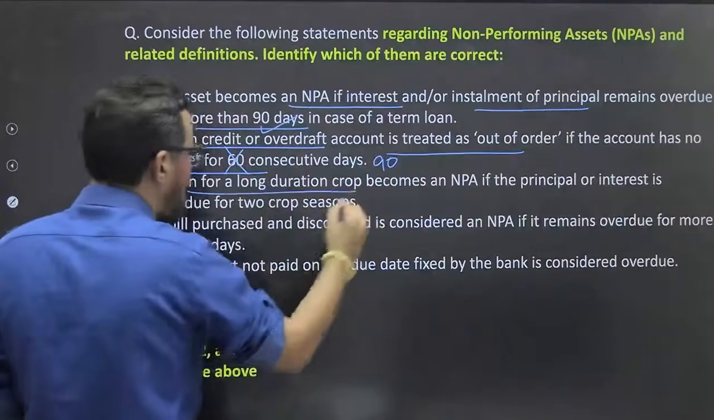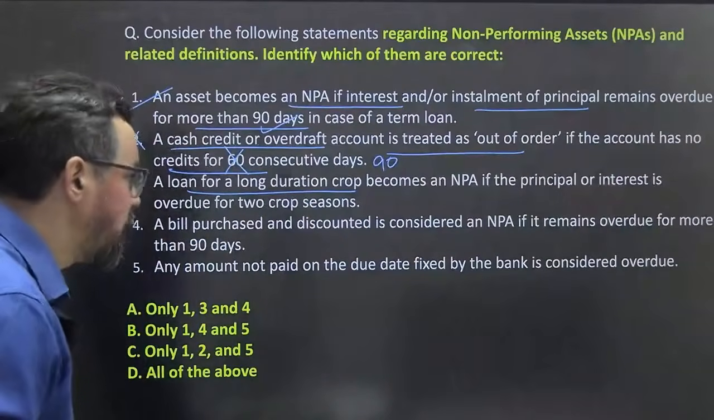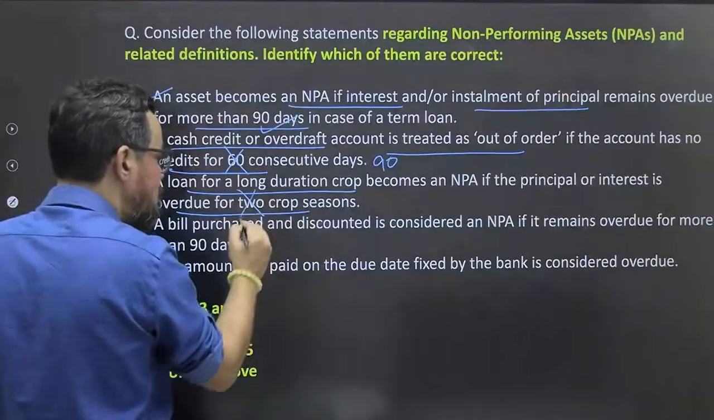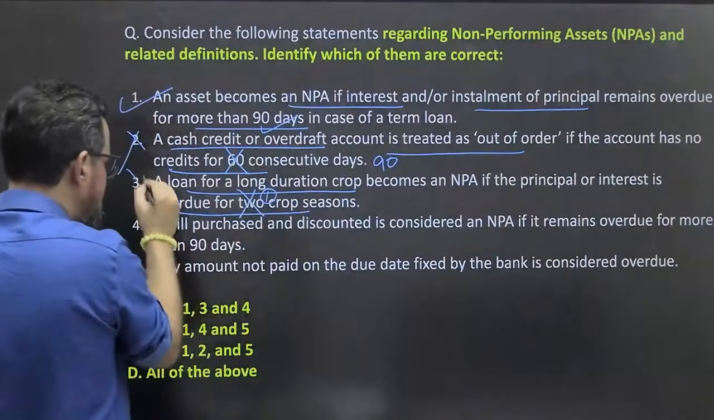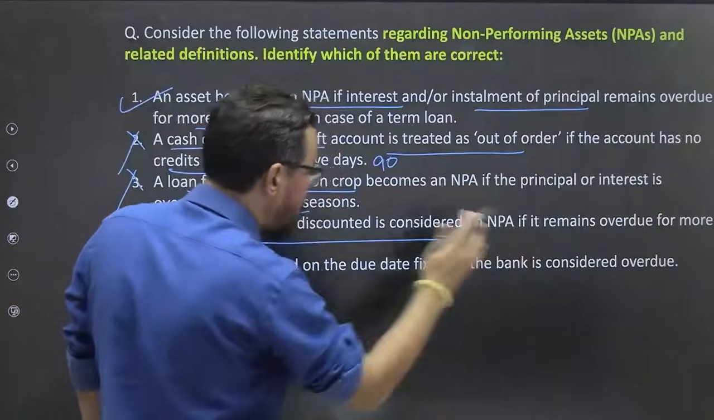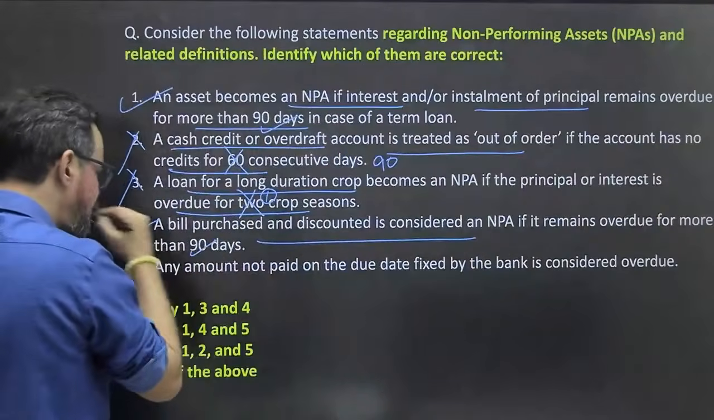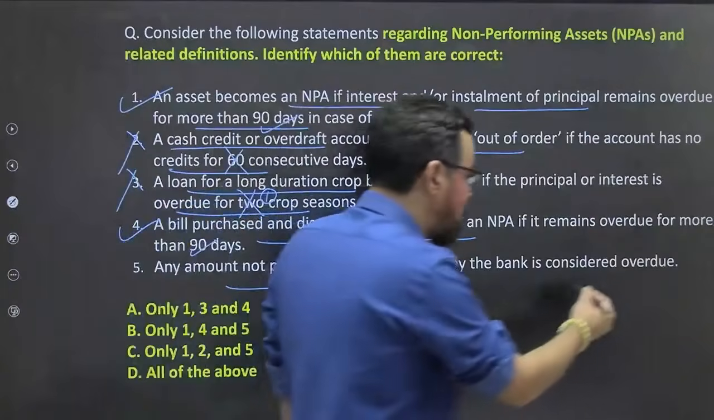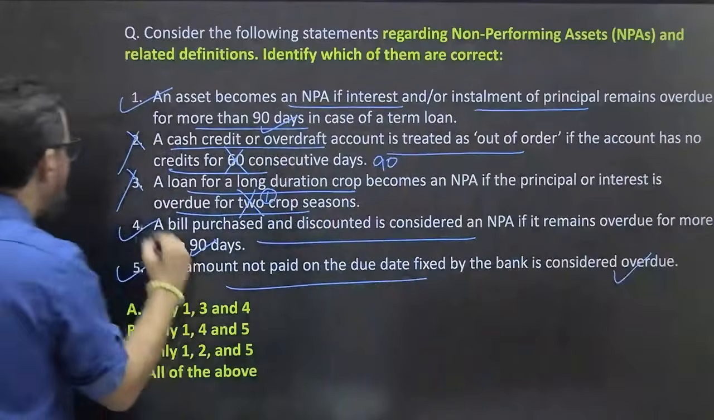A loan for long duration crop becomes NPA if the principal or interest are overdue for 2 crop seasons. No, it should be 1 crop season. This is also wrong. A bill purchased and discounted is considered NPA if it remains overdue for 90 days. True. Any amount not paid on the due date fixed by the bank is considered overdue. True. Okay, this was a very easy question.